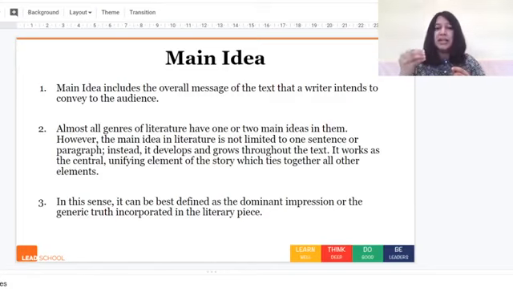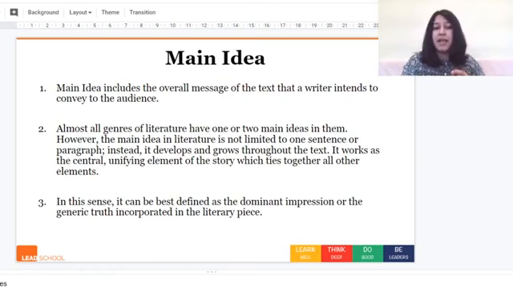So in this sense, it can best be defined as the dominant impression, the strongest impression you got of the story, or the generic truth incorporated in the literary piece. Which is that one truth or two really important things that really come out to us when we read the entire story and think about it.